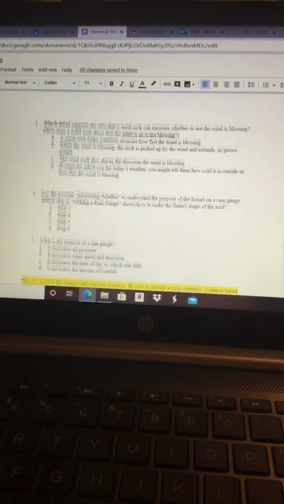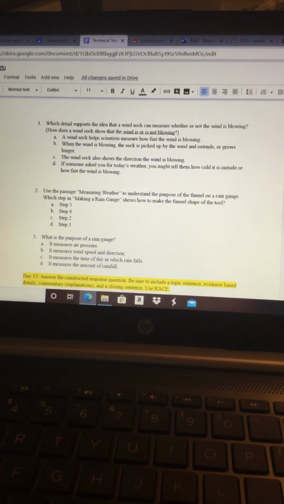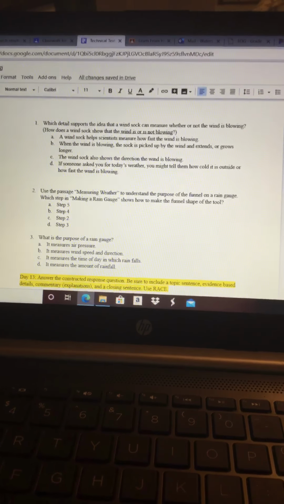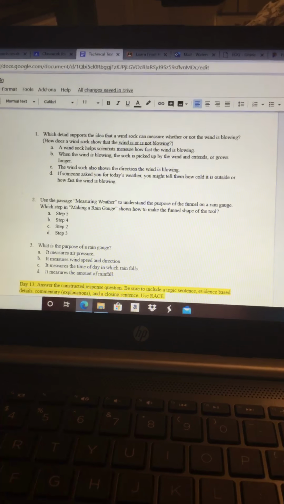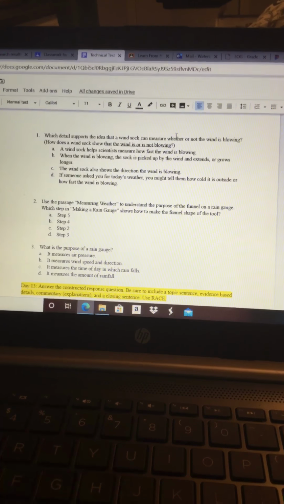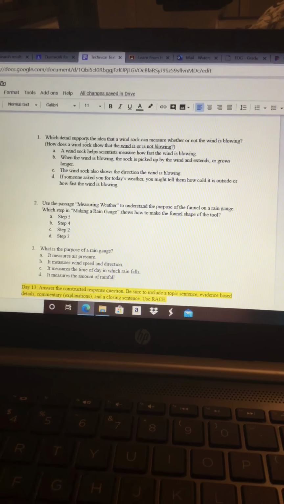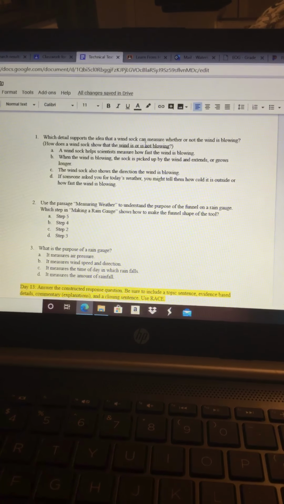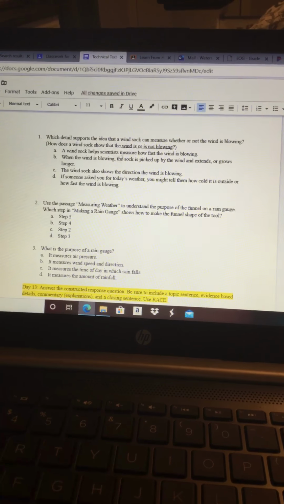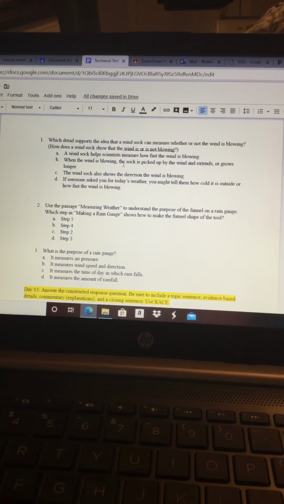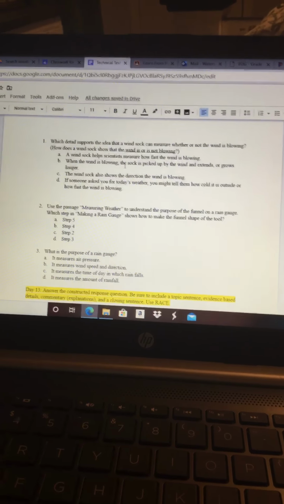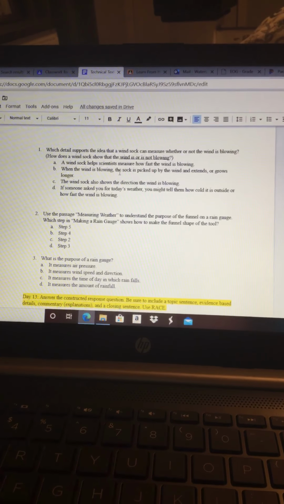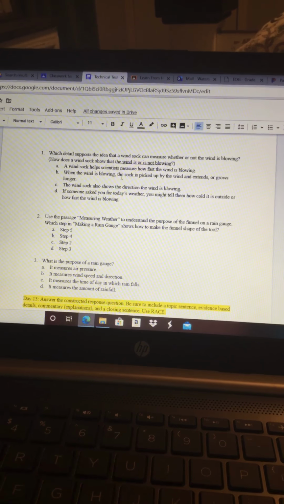Then for the first part of this quiz, you're going to answer these 3 multiple choice questions. Read them very carefully. Number 1 asks, which detail supports the idea that a windsock can measure whether or not the wind is blowing? And I've put below it, how does a windsock show that the wind is or is not blowing? So you're going to read through these answer choices and find the one that shows if the wind is or if the wind is not blowing. So what about a windsock shows that if the wind is blowing or shows if it's not?